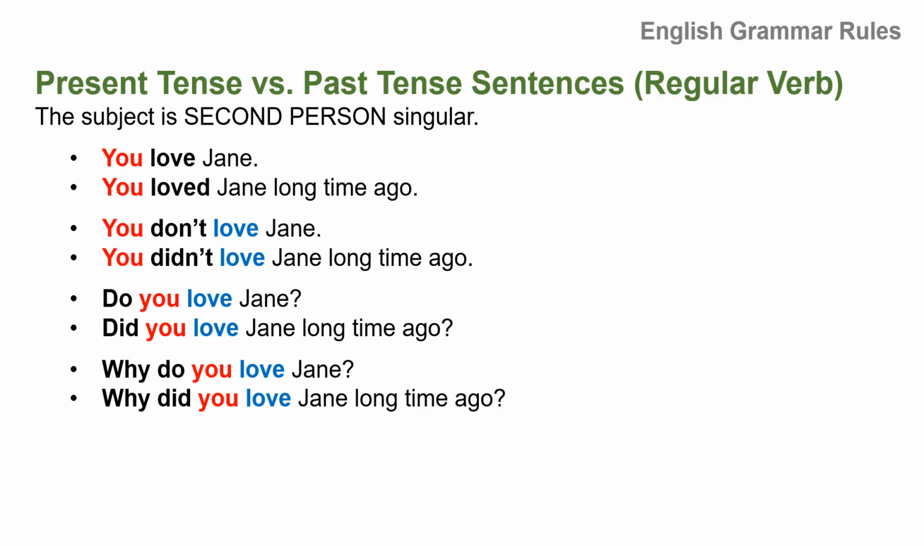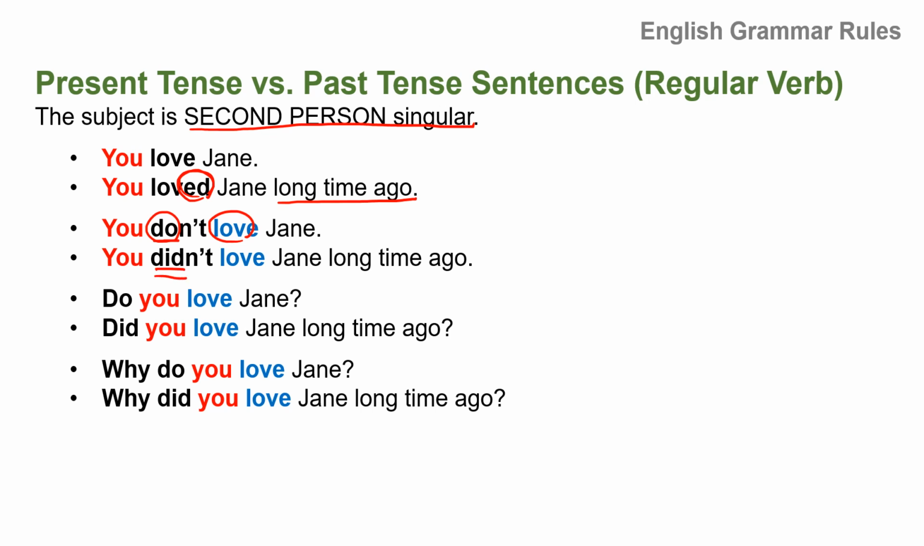Now let's take a look at the sentences using the second person singular as the subject. You love Jane, present. You loved Jane long time ago. So long time ago is a past time word. So you loved, put ed, so make past tense. You don't love Jane. So do not love Jane. After do not, you use base form. You do not love Jane.